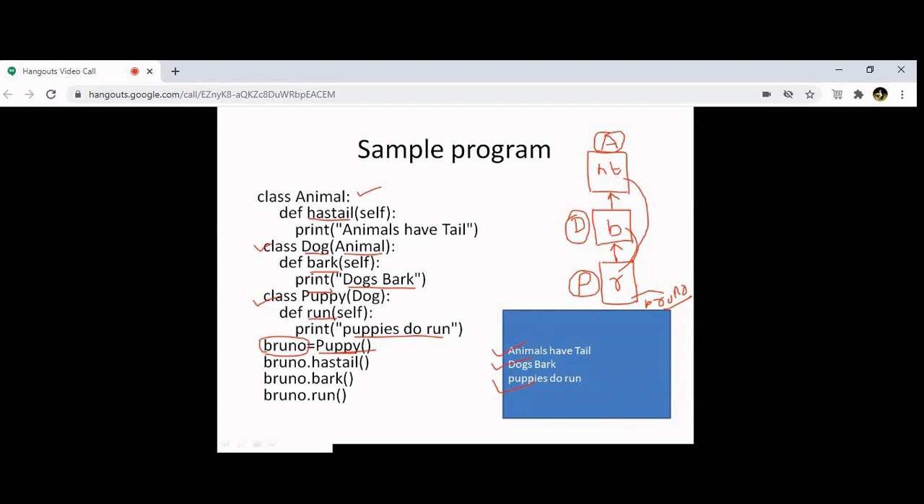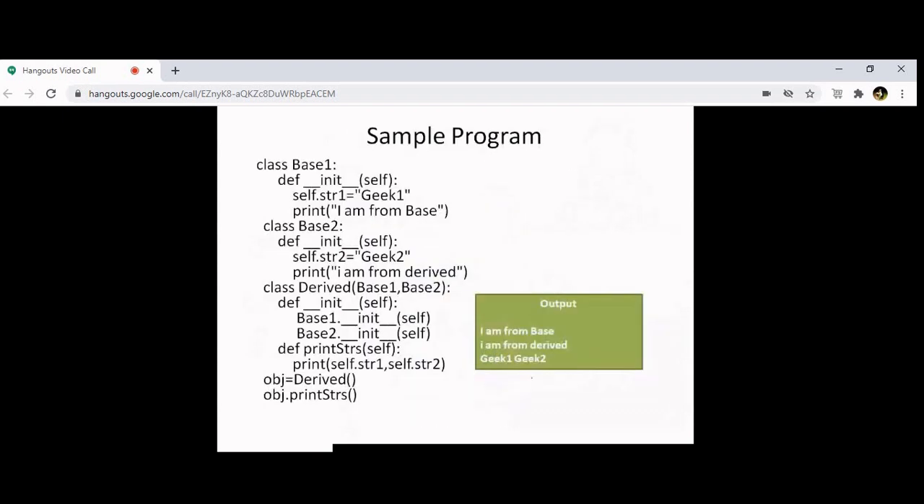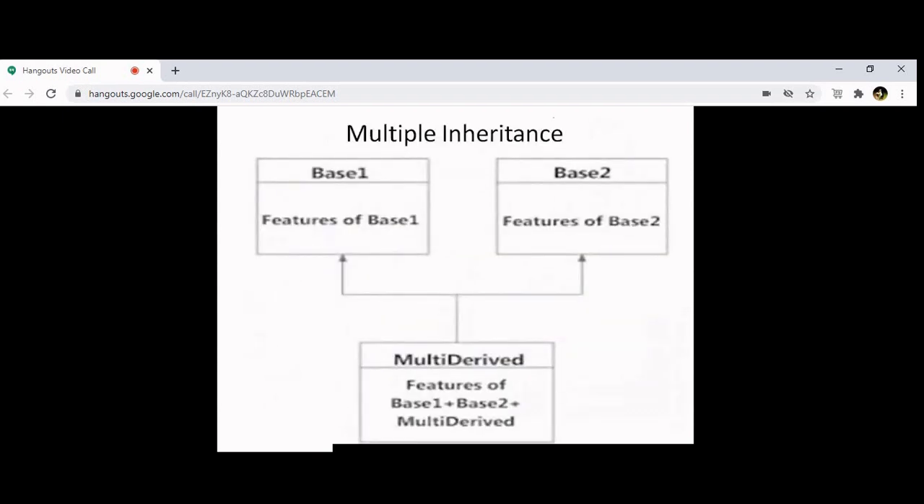Okay. Now having understood this, we'll go to the next type of inheritance, which is called multiple inheritance. Can you just take down that picture? Yes. Okay, sir.